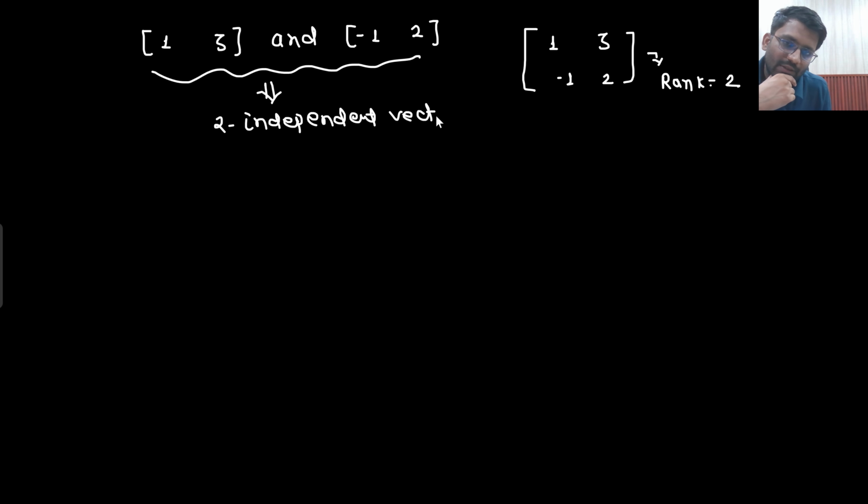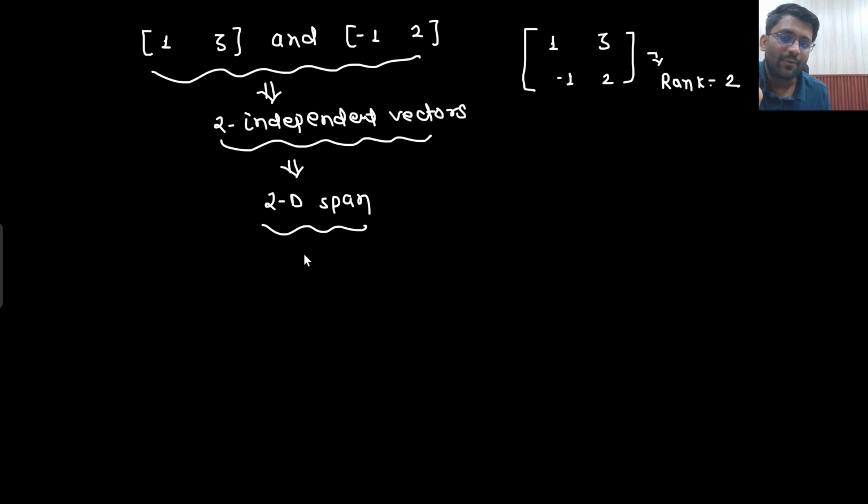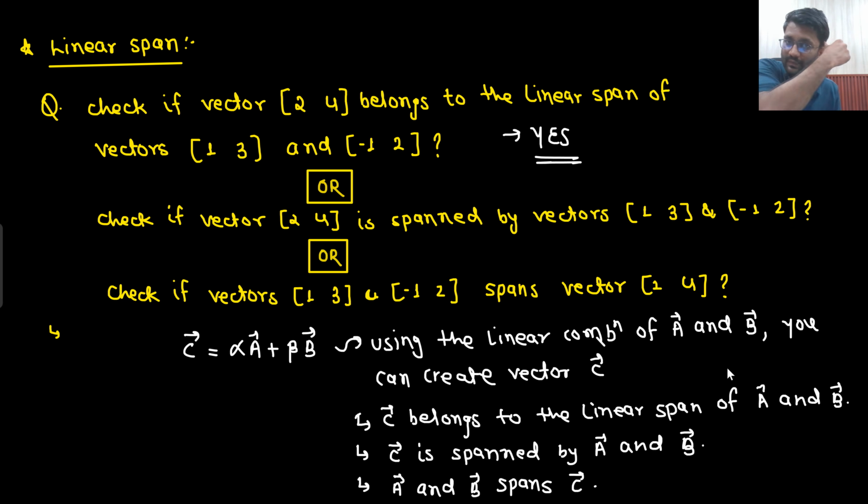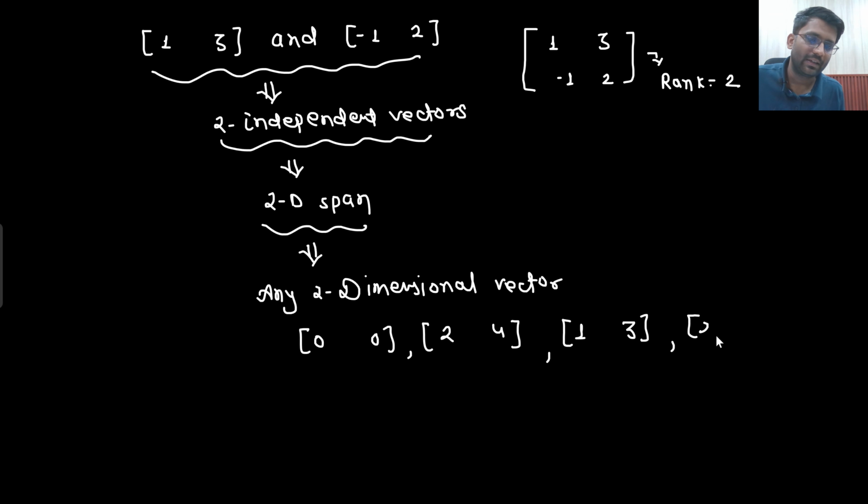If they are two independent vectors, then what is the span they are going to create? They are going to create a 2D span. In this 2D span, I will have any two-dimensional vector. So any kind of two-dimensional vector I will be able to make by 1, 3 and minus 1, 2. Basically, I will be able to make 0, 0 as well, 1, 3 as well, and 2, 4 as well.